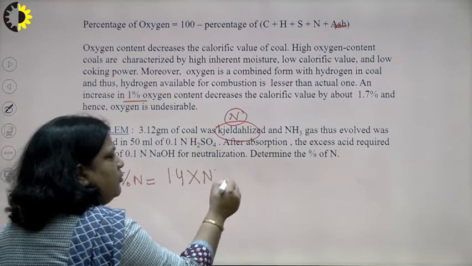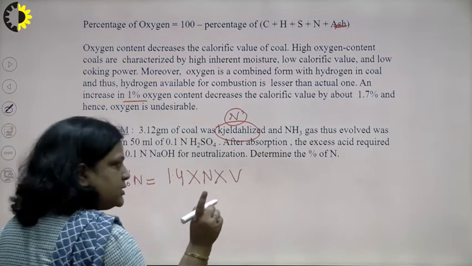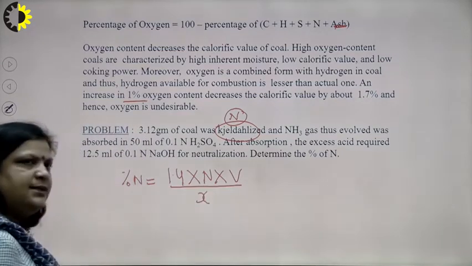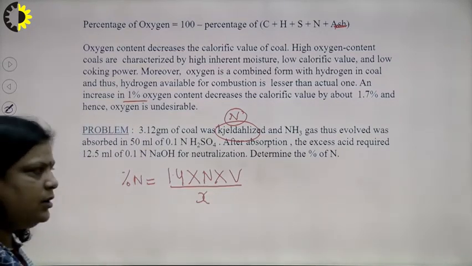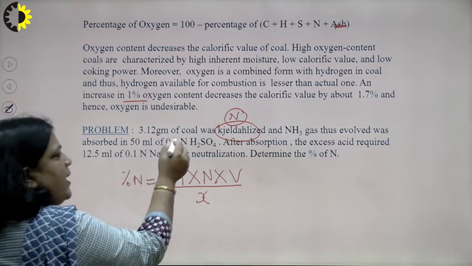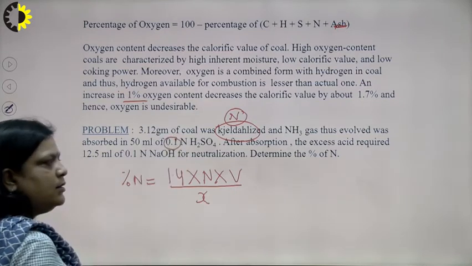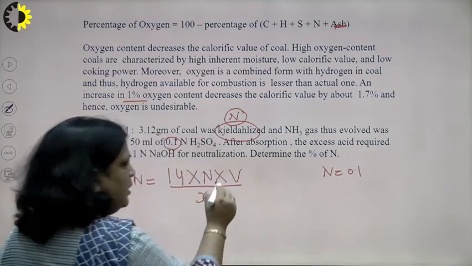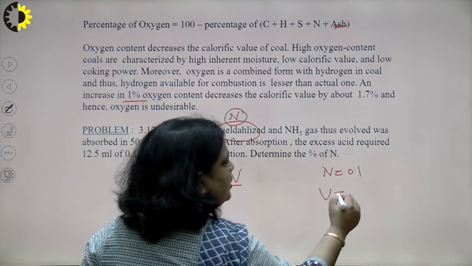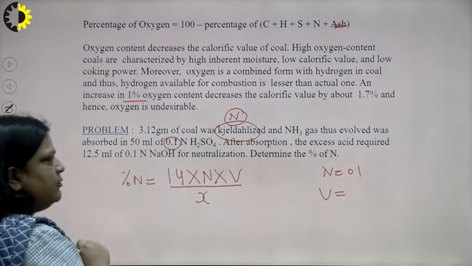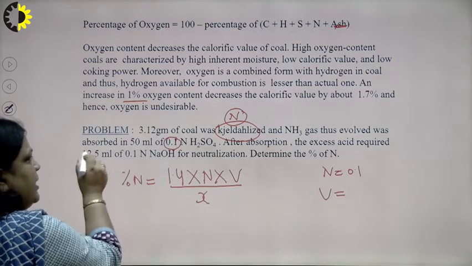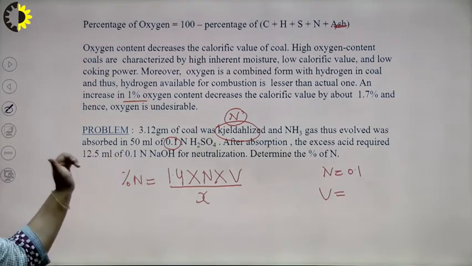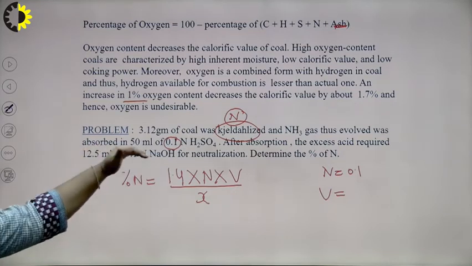Remember this: the percentage of N is 1.4 into N into volume of H2SO4 used divided by X. What is N? N is the normality of H2SO4, which is 0.1. The volume of H2SO4 used: in total we take 50 ml H2SO4, but of this, 12.5 ml was extra, because for neutralization this 12.5 ml NaOH is used.